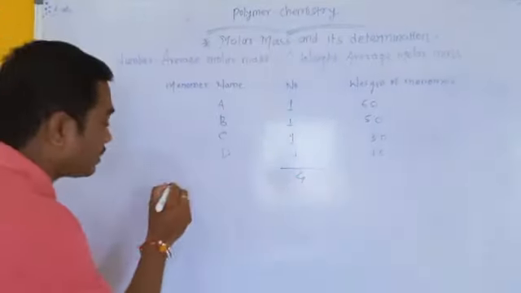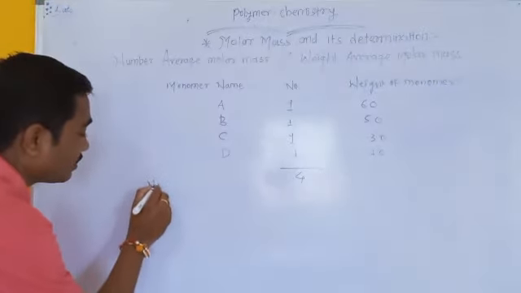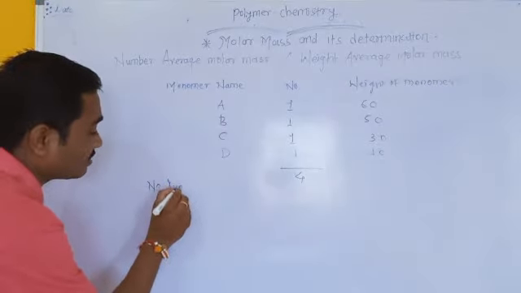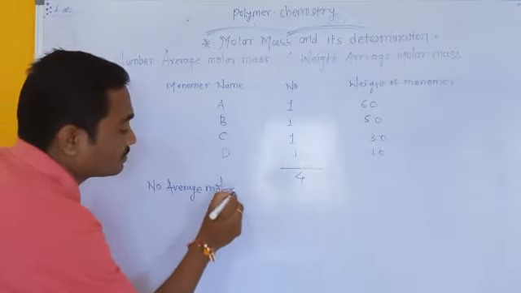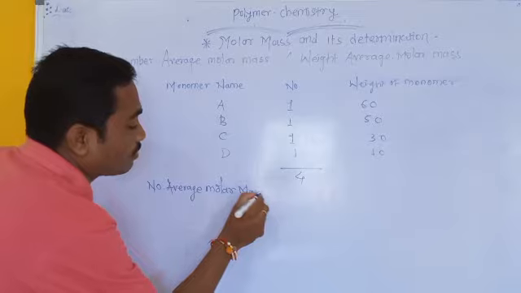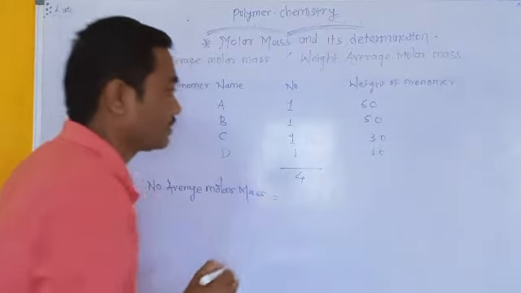Here we have to calculate the number average molar mass of the polymer.